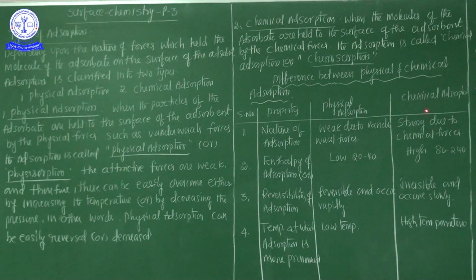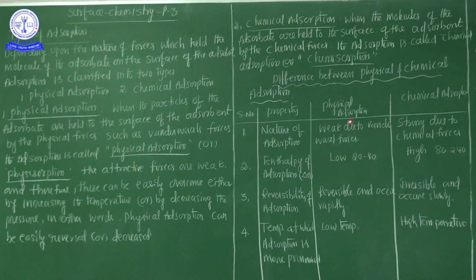The first property is the nature of adsorption. In physical adsorption, it is weak due to the van der Waals forces. Physical adsorption is very weak because of weak van der Waals forces, but chemical adsorption is very strong due to chemical forces.